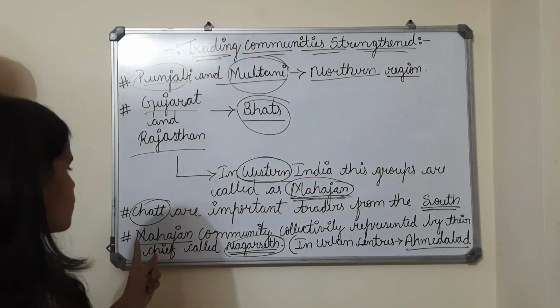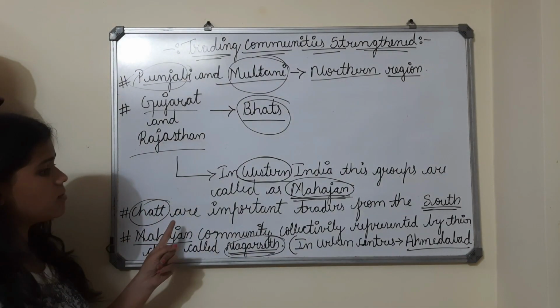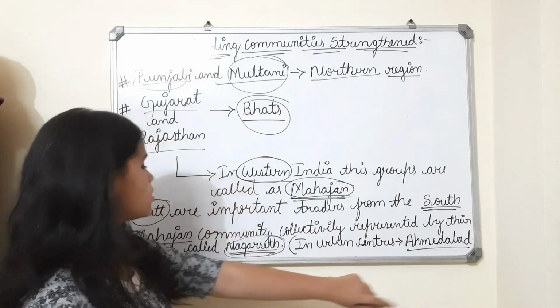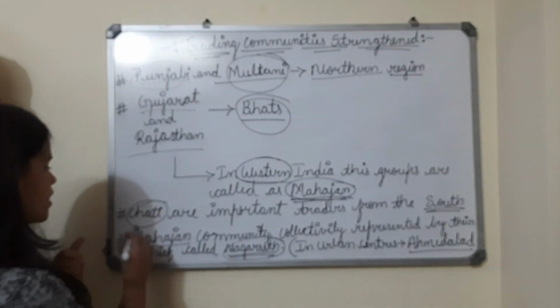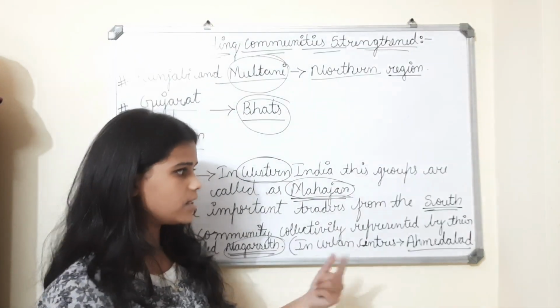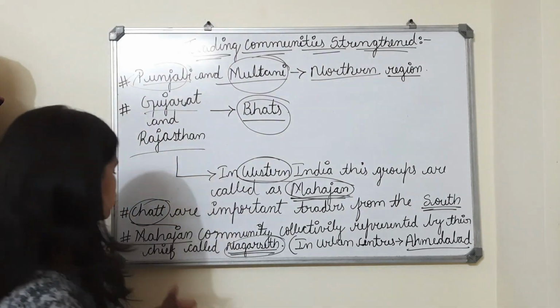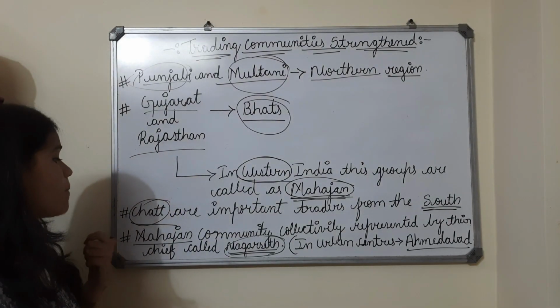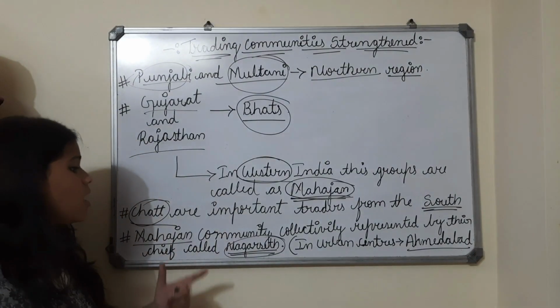The next point is Jhat, important traders from the south. Jhat is also one of these names, mostly seen in the trading community in the south. The last point is that the Mahajan community was collectively represented by their chief, called Nagashat.